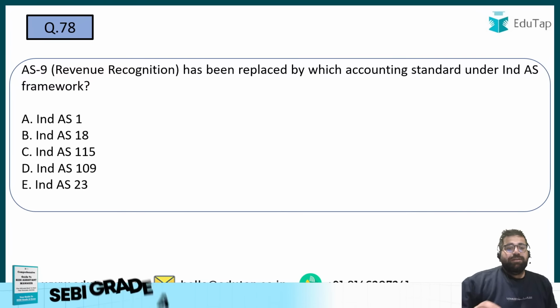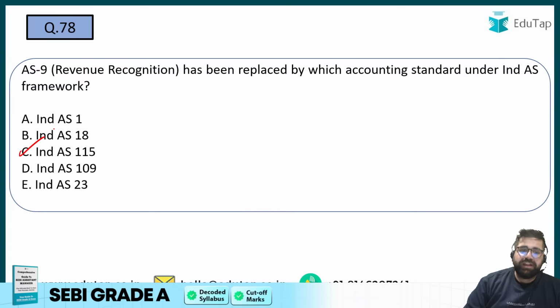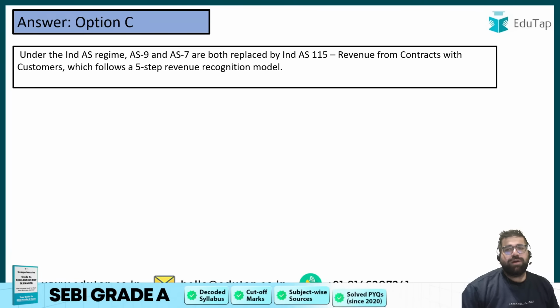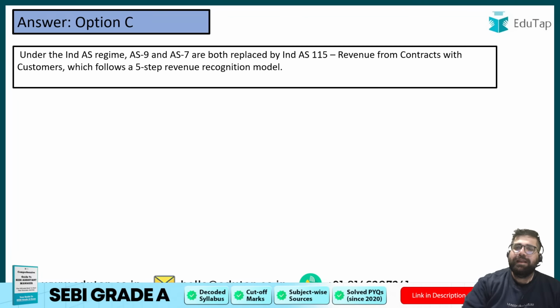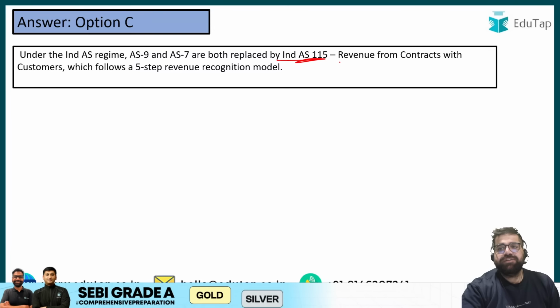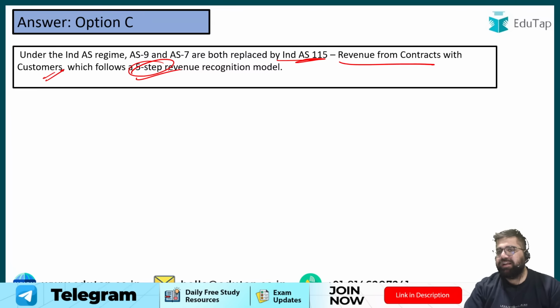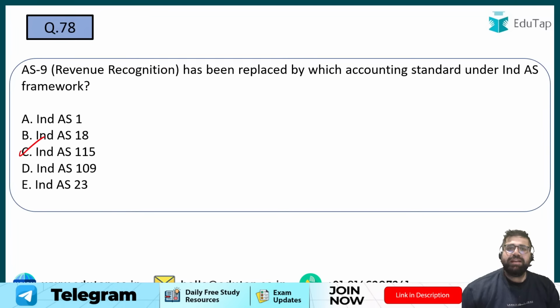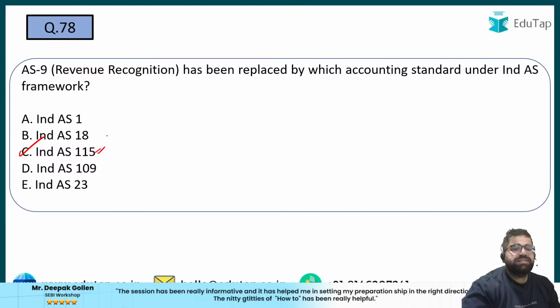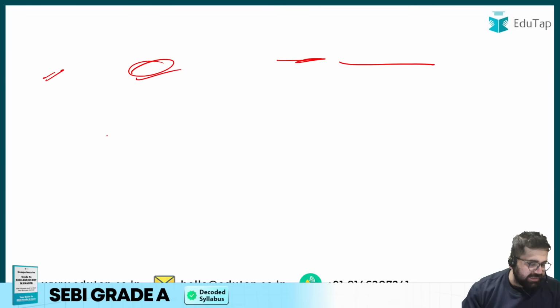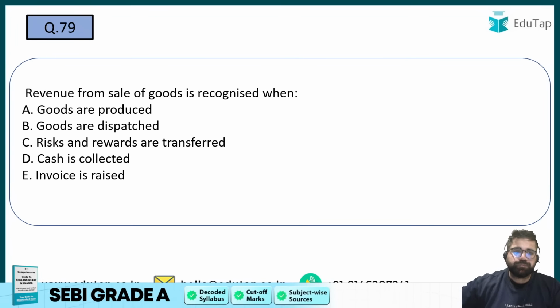The correct answer will be Indian Accounting Standard 115. Now, these are factual things which you have to mug up, right? Indian Accounting Standard 115 deals with recognition of revenue from contracts with customers, which has a very big 5-step formula for revenue recognition. But remember, AS9 is the old accounting standard. Ind AS 115 is your globally compatible Indian accounting standard. So the right answer will be C. A factual question which I can see many students have gone wrong.